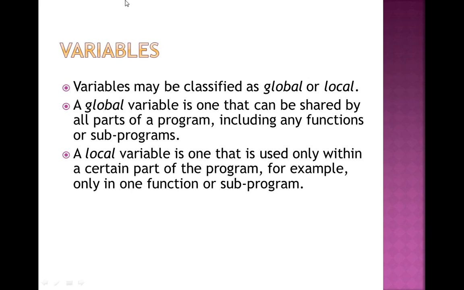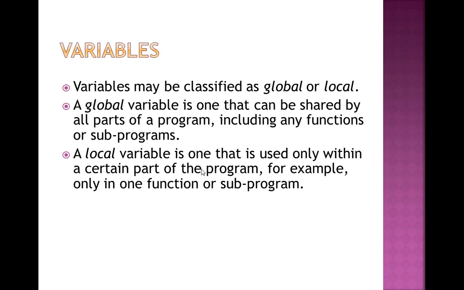But a local variable is one that is used only within a certain part of the program, meaning a specific block of a program. So this is the main difference. If I use a global variable, it can be accessed by the whole program. If I declare a local variable, it is used only in a specified block, for example only in one function or subprogram.